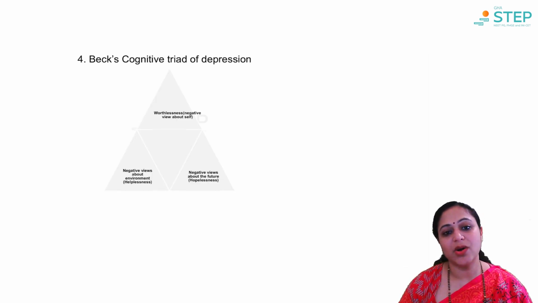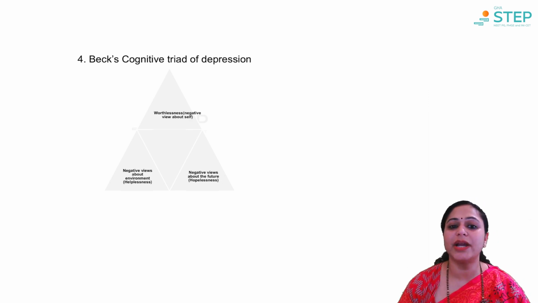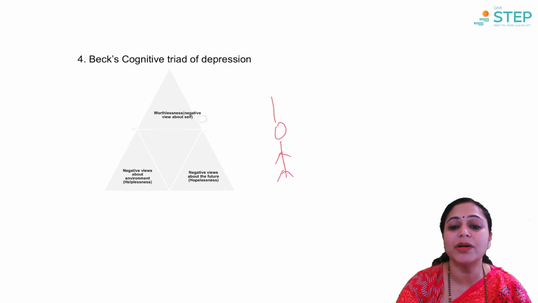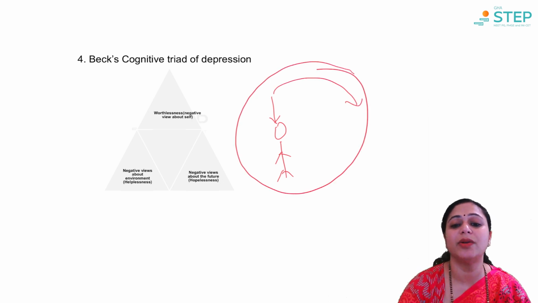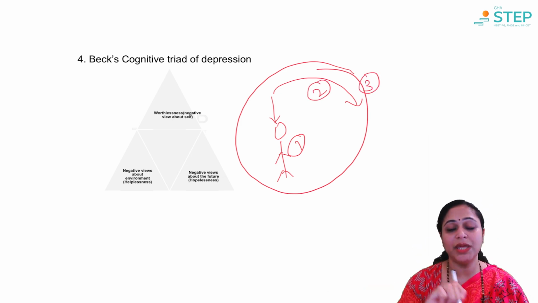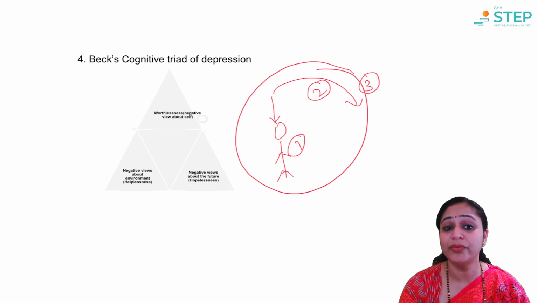Next, we have Beck's cognitive triad of depression. Aaron Beck gave the classical triad of depression, which speaks about worthlessness, hopelessness, and helplessness. Or in other words, the individual will have negative worth about self, about others, and about the environment. So three things: about the self, about others, and about the environment. Me, others, and the environment. Worthlessness, helplessness, hopelessness. This is the cognitive triad of depression.